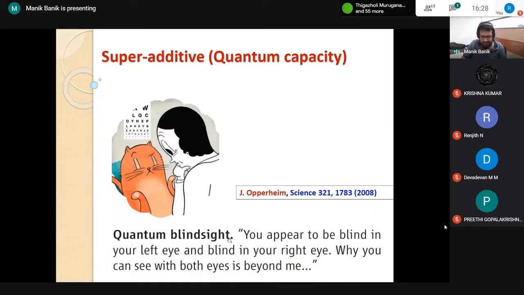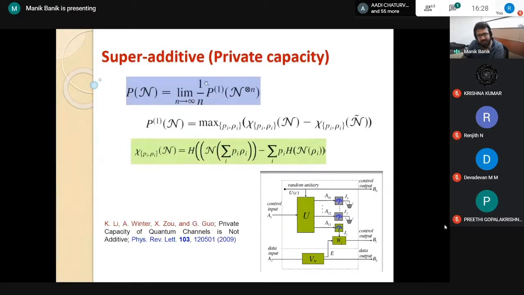It's called quantum blindsight. You appear to be blind in your left eye and blind in your right eye. Why you can see with both eyes, it's beyond me. It's beyond me means our classical intuition cannot explain this fact, but in the quantum world, it happens. Similarly, the other capacities, private capacities, also show non-additive, superadditivity phenomena. This is the definition of private capacity, and this is an example of a channel. Don't worry about the mathematical definition or this example for the time being. The thing to note is that this kind of phenomenon doesn't happen in the classical world.